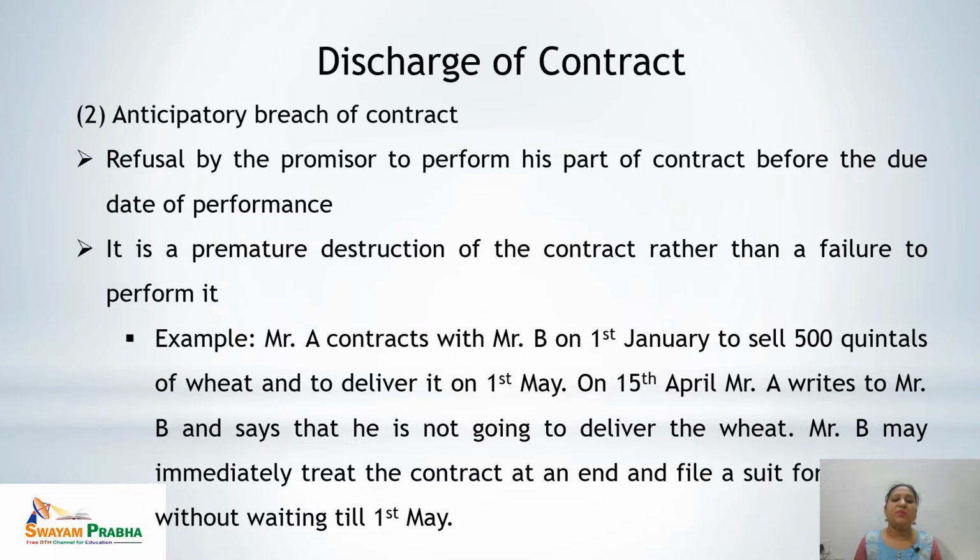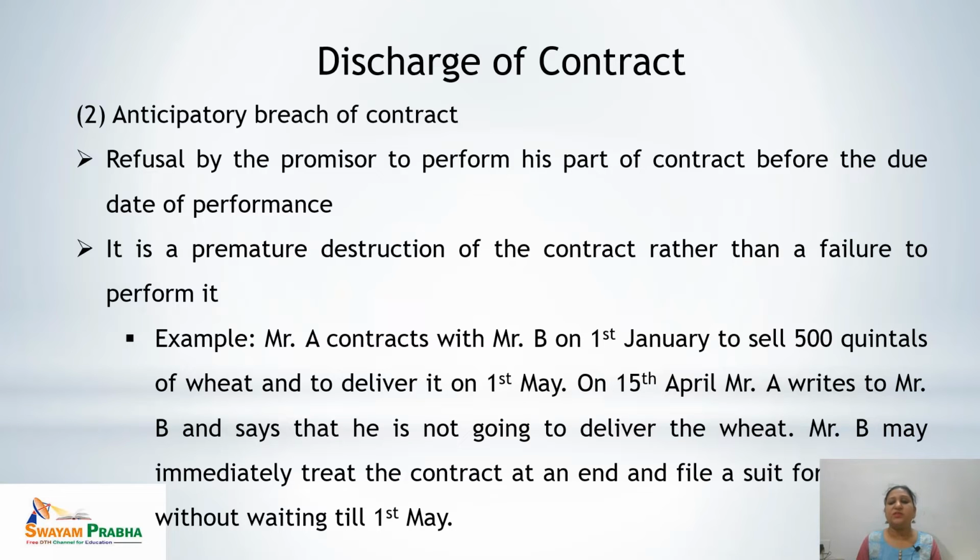Let's see the example. Mr. A contracts with Mr. B on 1st January to sell 500 quintals of wheat and to deliver it on 1st May. On 15th April, that is before the due date, Mr. A writes to Mr. B and says that he is not going to deliver the wheat. So Mr. B may immediately treat the contract as at an end and file a suit for damages without waiting till 1st May.